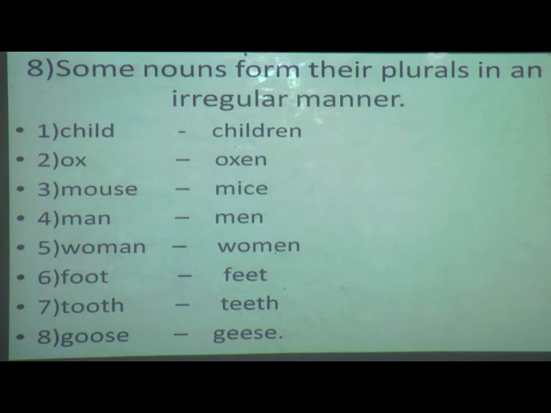So understood students, these are the 8 nouns where we don't follow any of the rules of adding s or adding ies or adding es. So these 8 nouns I told you to make a star and you have to learn along with the spelling. So again students, read along with me. Child, children. Ox, oxen. Mouse, mice. Man, men. Woman, women. Foot, feet. Tooth, teeth. Goose, geese. Okay.